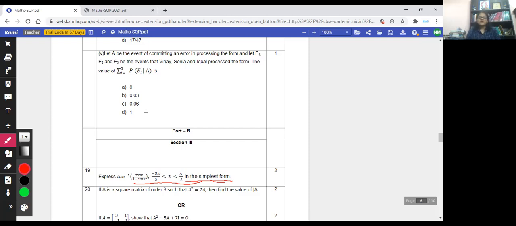So about these case study questions, what I can tell is that they will come from your day-to-day observations, everyday life and utilities, and also within the syllabus. Whether it is application of derivative, application of integration, probability or linear programming, whichever concept you are studying, you will get questions within the syllabus.